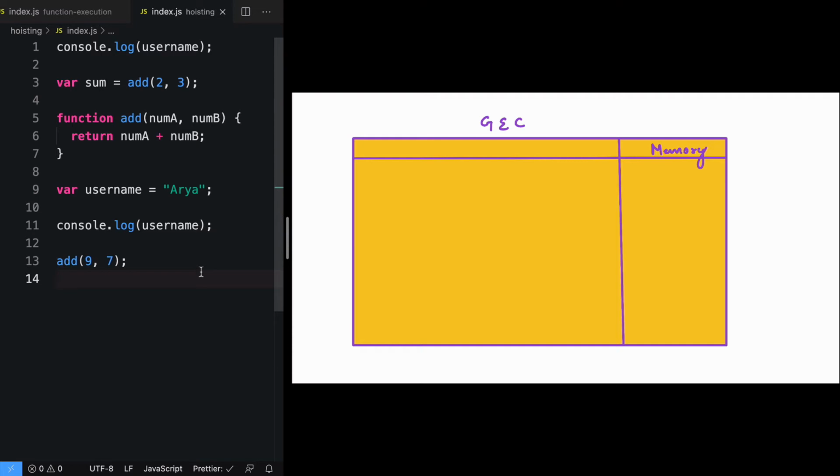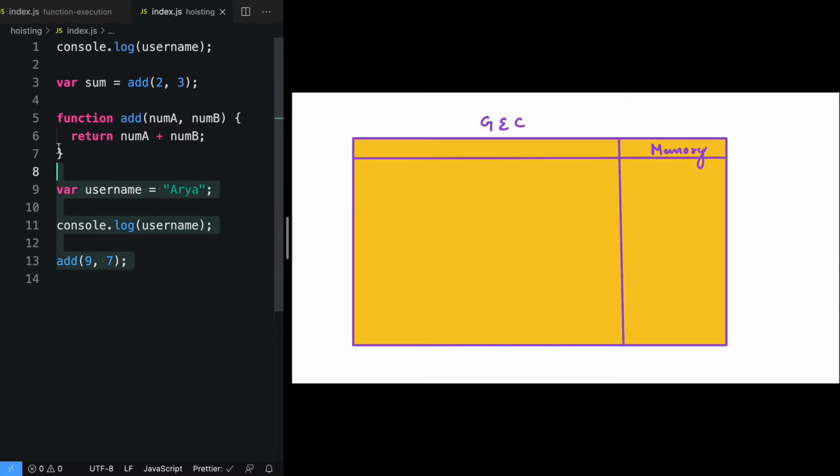In our previous video, we have learnt about different phases of execution context, like declaration phase and execution phase. So those are the things that happen to each code that you write. But what are the repercussions that happen because of those two phases? One of those things is also known as hoisting. In this video, we'll try to understand what hoisting is all about and why it happens in JavaScript.